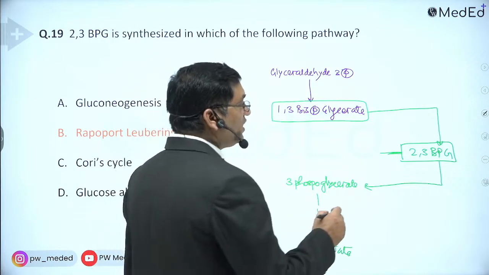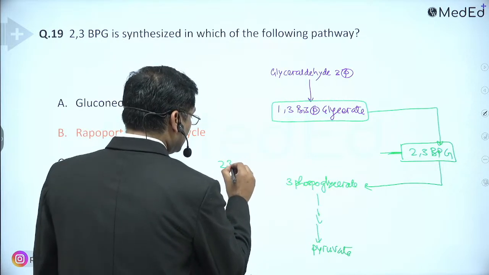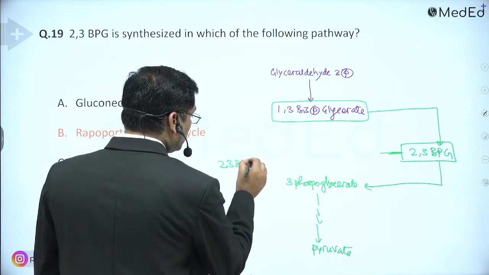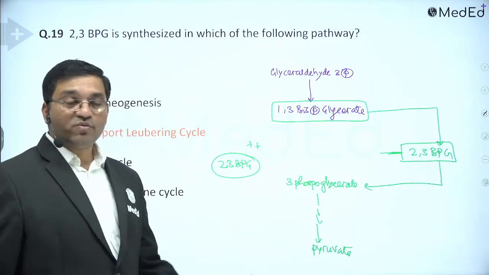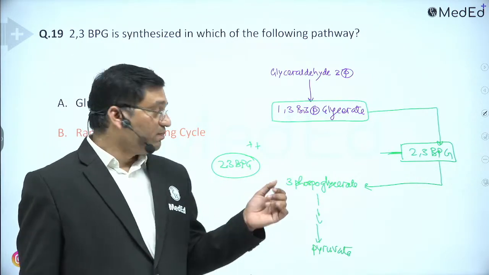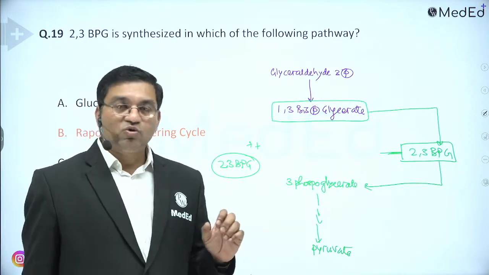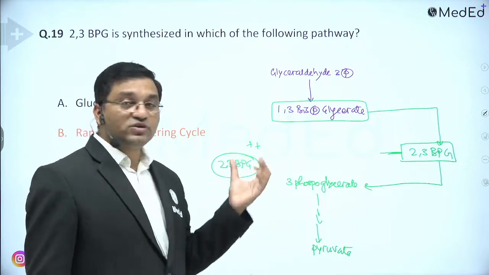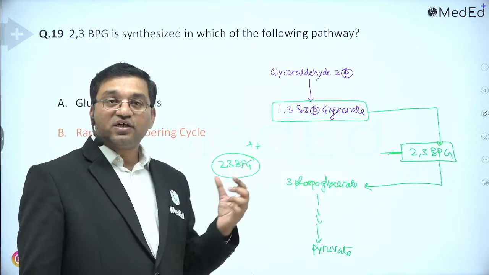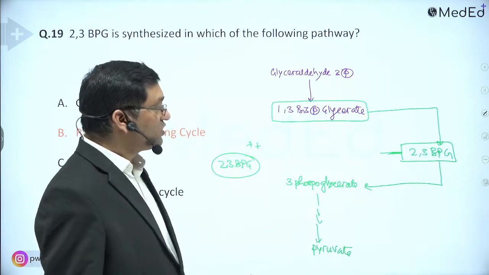2,3-bisphosphoglycerate is a negatively charged molecule. It attaches to the positively charged lysine and arginine of the beta chain of the hemoglobin molecule by negative-positive charges, and it causes unloading of oxygen to the tissue. It is very, very important for unloading of oxygen to the tissue.